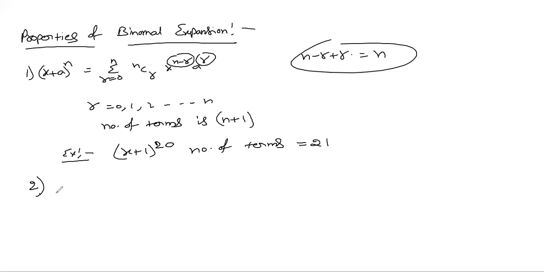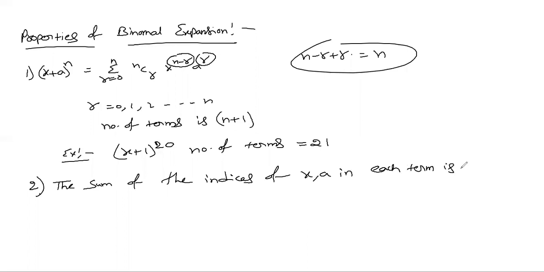This is also a most important observation. The sum of the indices of x and a in each term is n.